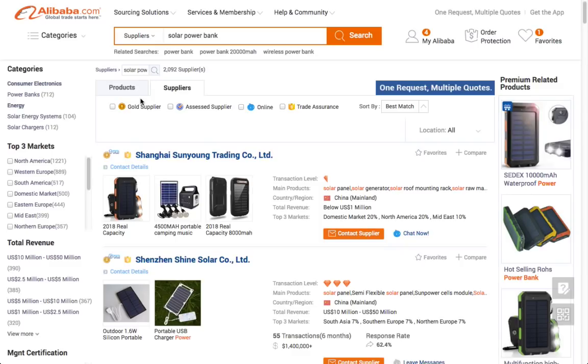For my part, I suggest that the second thing to do on Alibaba.com is to verify the suppliers. This is very important because I heard a lot of stories that people buying from Alibaba.com end up buying from middlemen, or even from scammers.